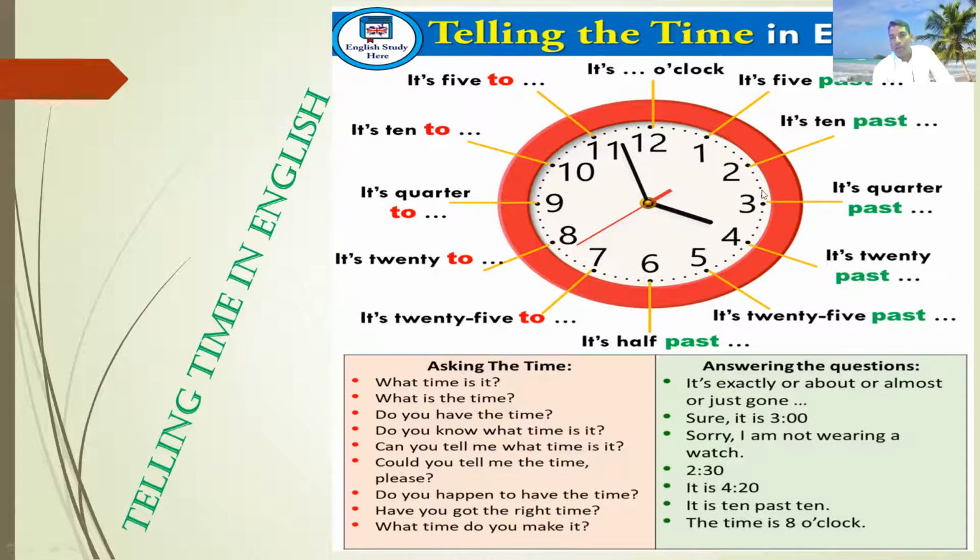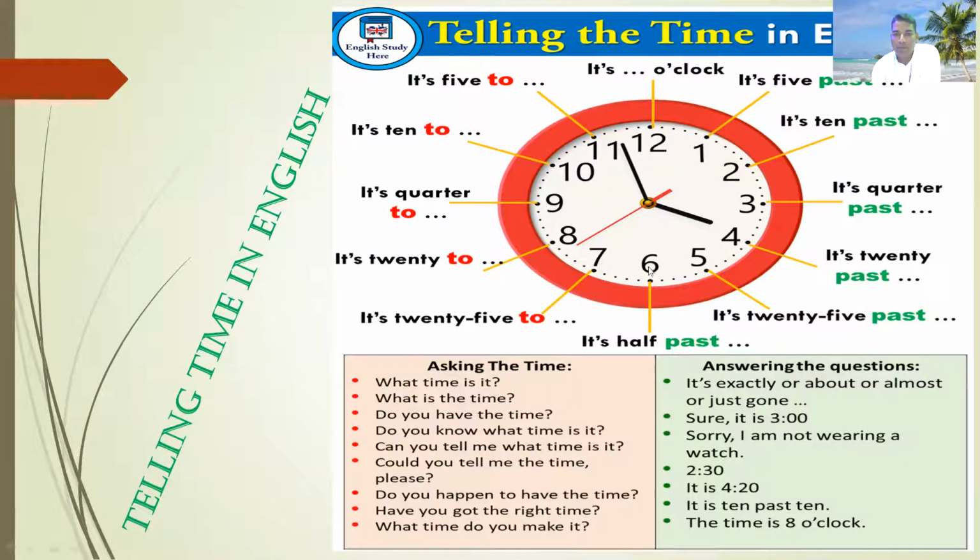Okay. Next, you come to 3, this hand of the minute. So 5, 5, and 5 equal 15 minutes. Then 15 minutes is called quarter. It is written here, it's quarter past. Okay. Next, it's 20 past. Okay. Next is showing it's 25. If the minute hand comes here, you can say it's 25 past. Next is it's half past.